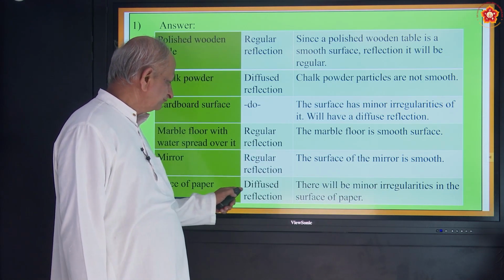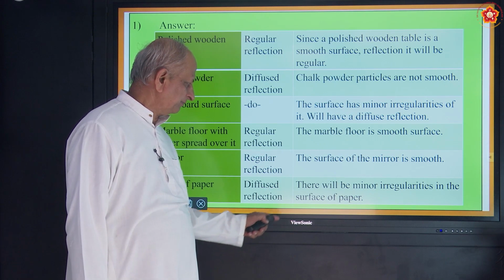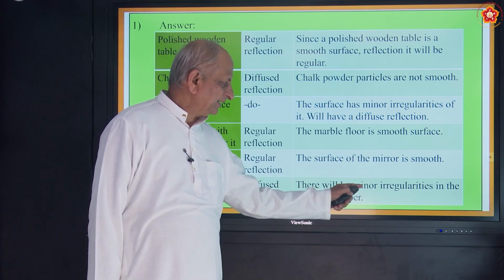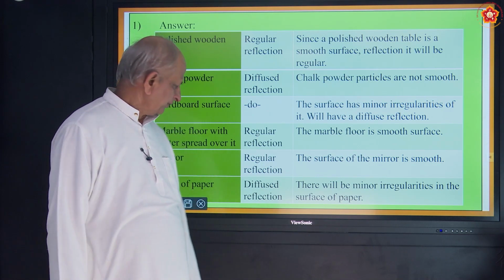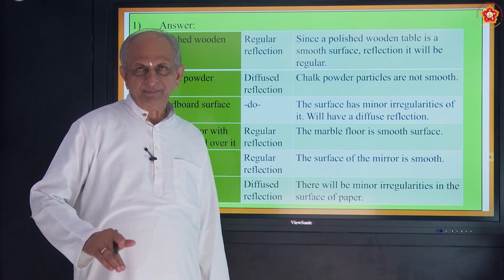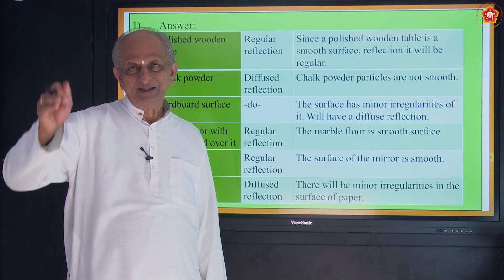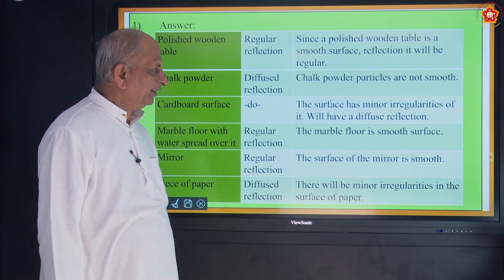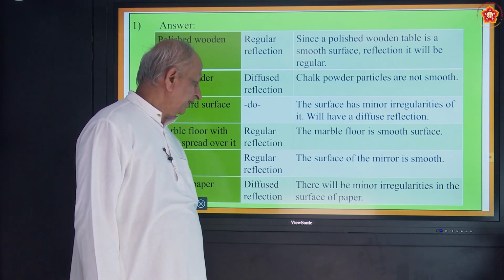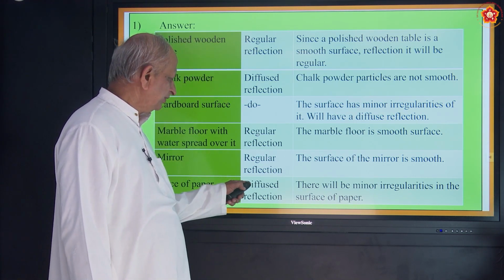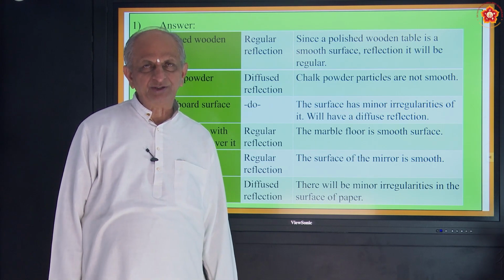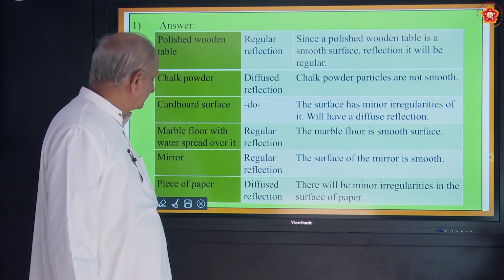Piece of paper is diffuse reflection because there will be minor irregularities in the surface of the paper. When you say piece of paper, there will be little ups and downs, so you cannot have a regular reflection. Instead you have diffuse reflection. So this is the answer for the first question.